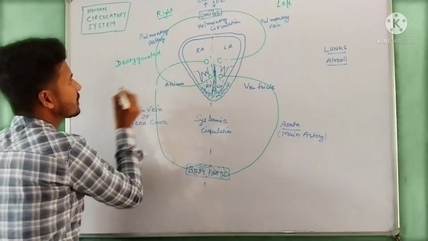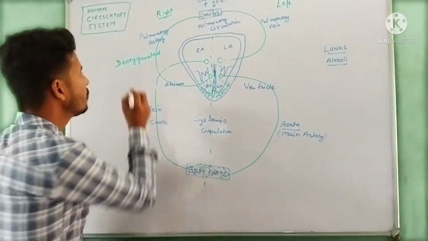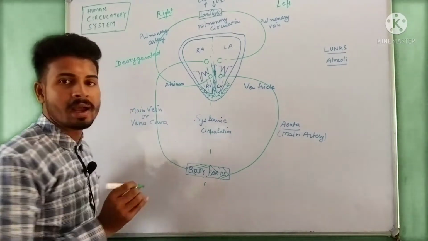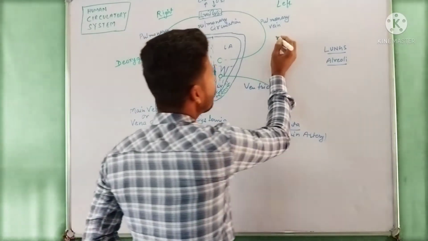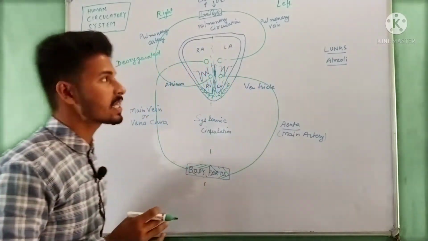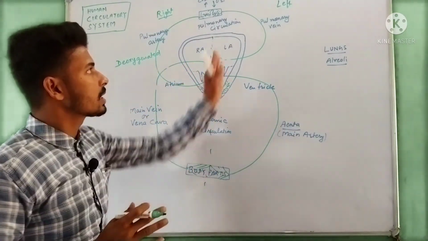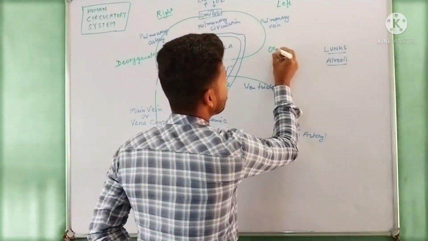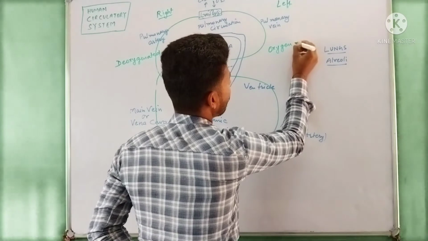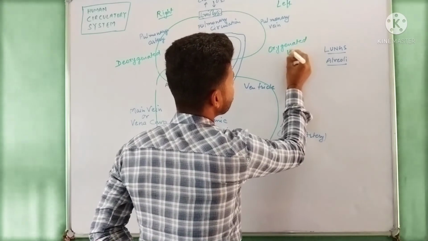That is, oxygen is not present here; instead, carbon dioxide is present. And on the left side of the circulatory system, oxygenated blood is present.